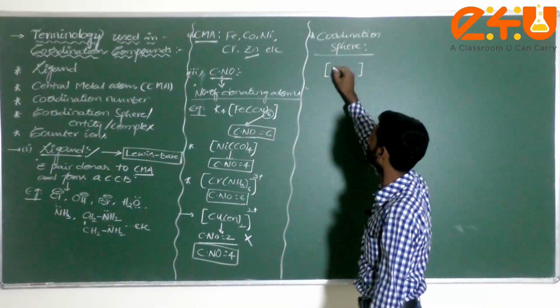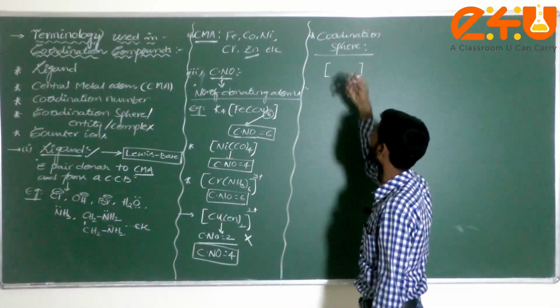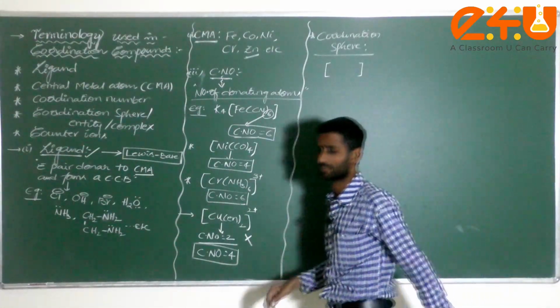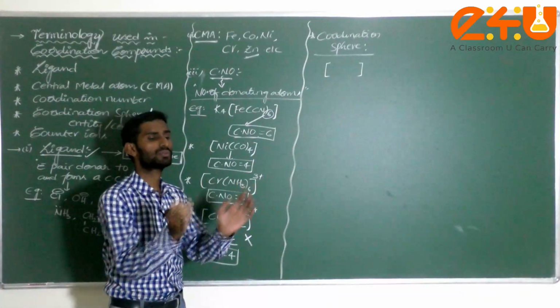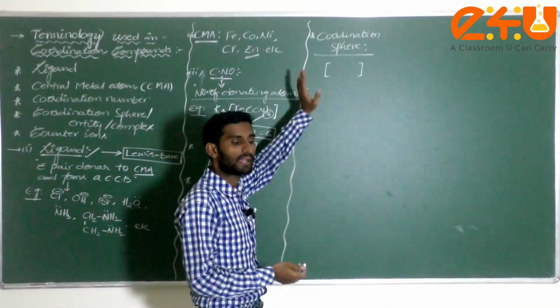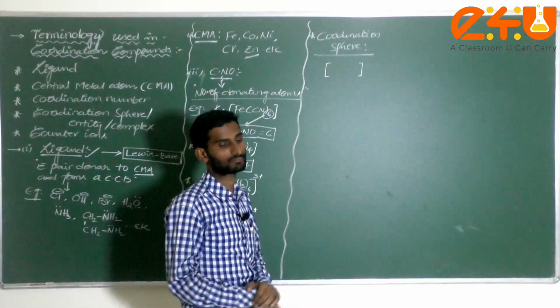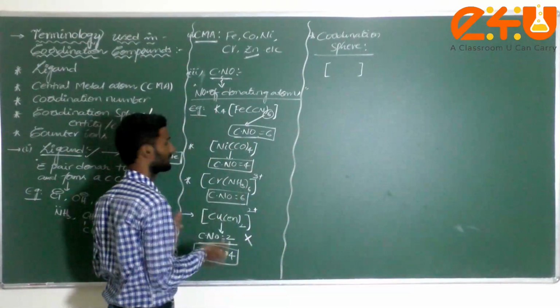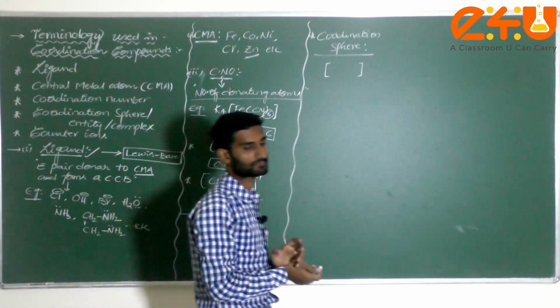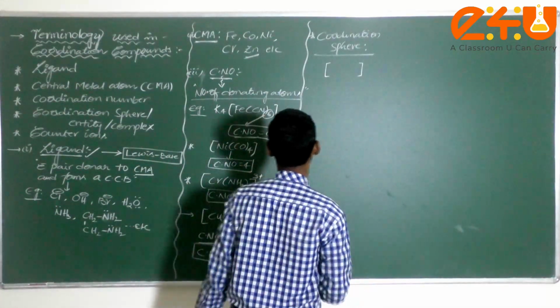In that, what is there here? Okay, there is a metal atom and as well as ligands. The central metal atom which is enclosed in a closed bracket is generally called the coordination sphere, or coordination entity, or complex. Got the clarity? Please don't get confused with respect to the terminology in this chapter. Okay, this is the coordination sphere.